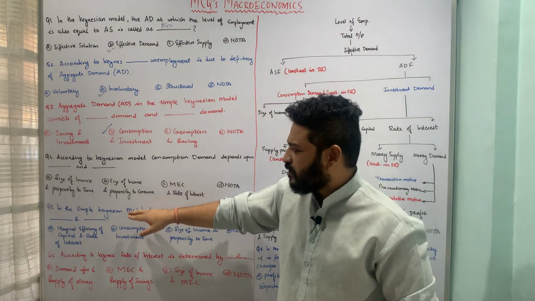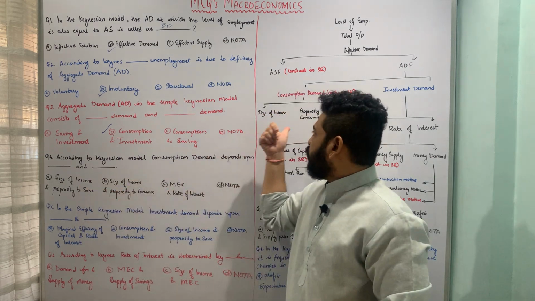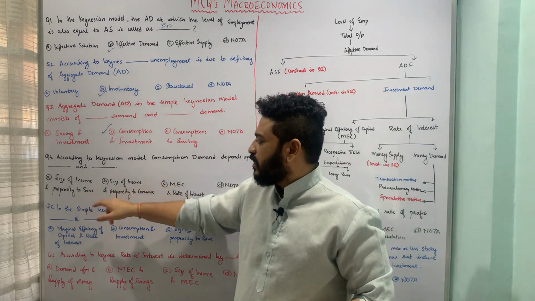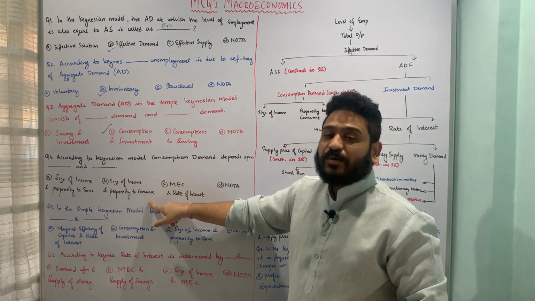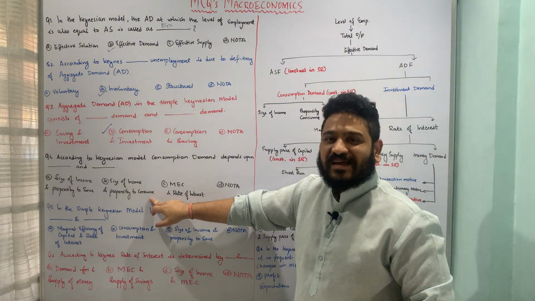Let us look at the options. The first is size of income and propensity to save. Here I am looking at propensity to consume and size of income, so this is not the correct option. Second is size of income and propensity to consume, so this is the correct option.